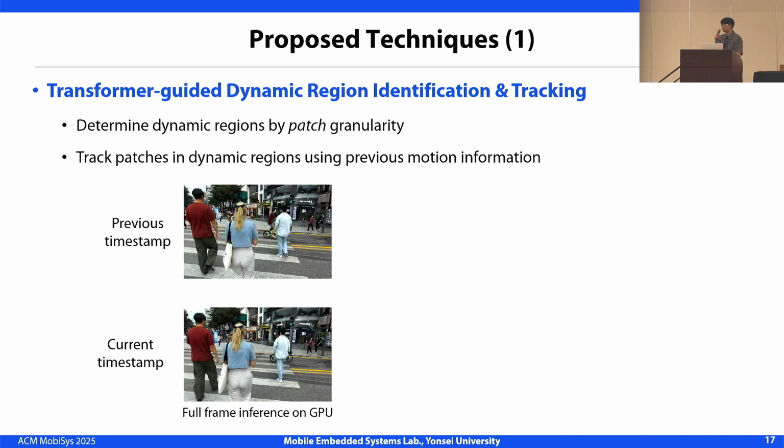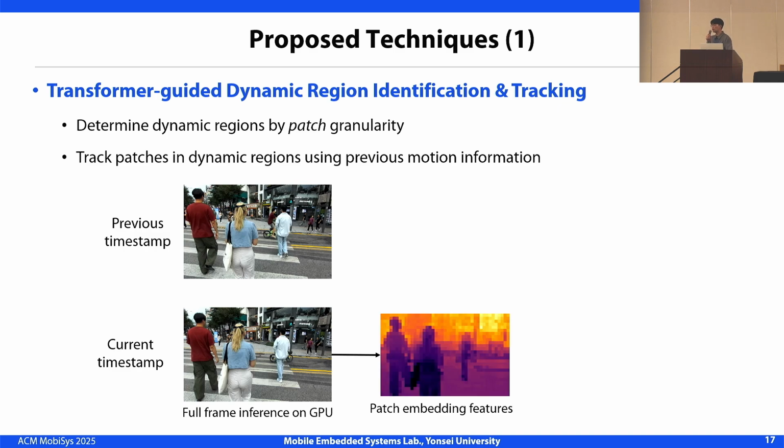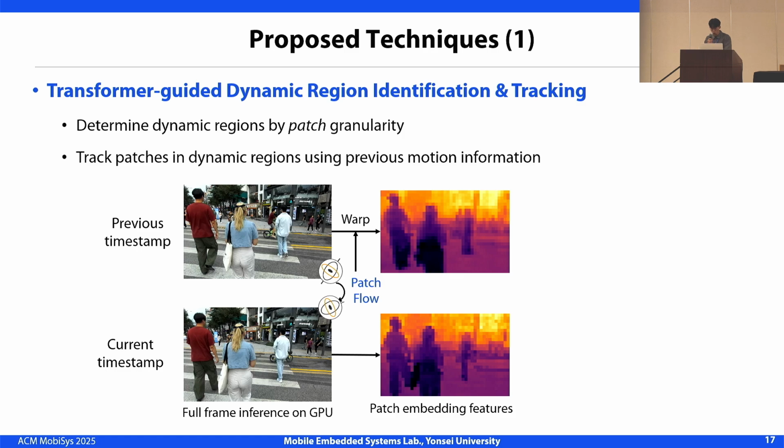Let me explain how ARIA finds dynamic regions step by step to address the first challenge. First, we extract patch embeddings from the current GPU full-frame inference. Next, we estimate camera motion between frames using pose data from the device. With this motion information, we generate a patch flow and warp previous patch embeddings to align them with the current frame. I will explain patch flow in the next slide.